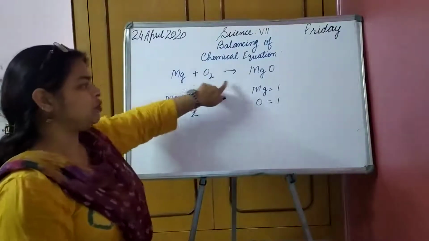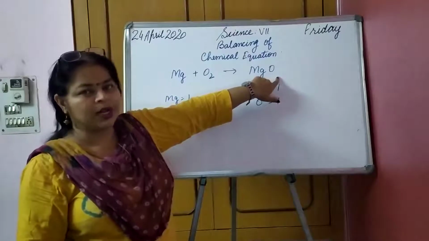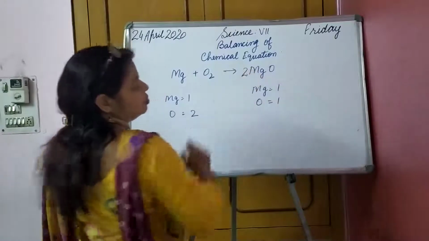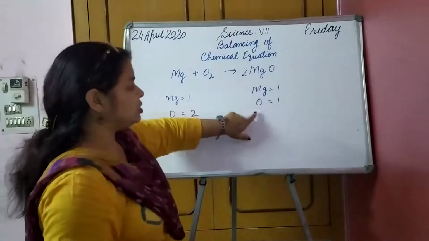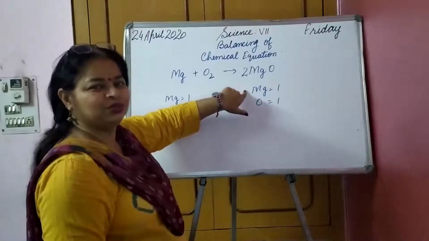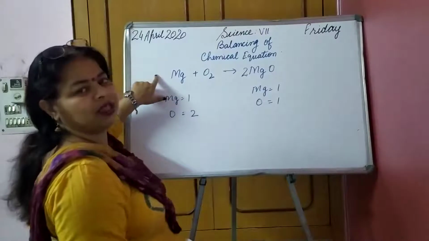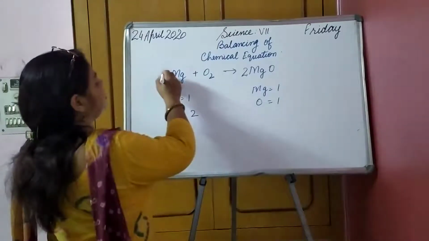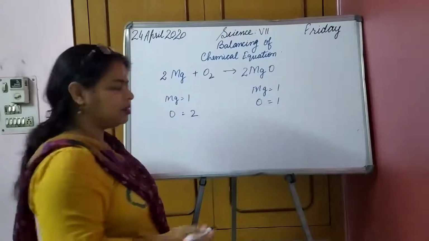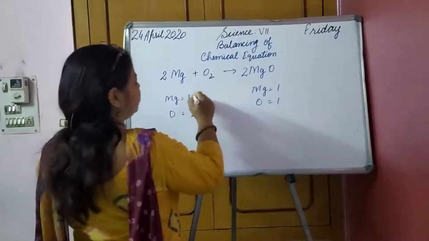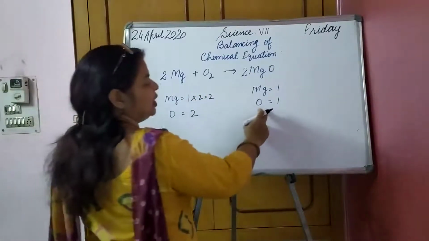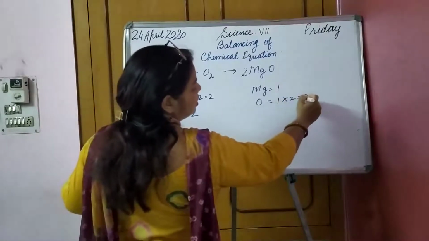First of all we will look at oxygen only. We are going to balance oxygen. If I balance oxygen, I am going to write 2 here. Oxygen has become 2, but on the other hand magnesium has also become 2. So we will balance magnesium on this side. If I write 2 here, do you think the equation is balanced? It is very easy.